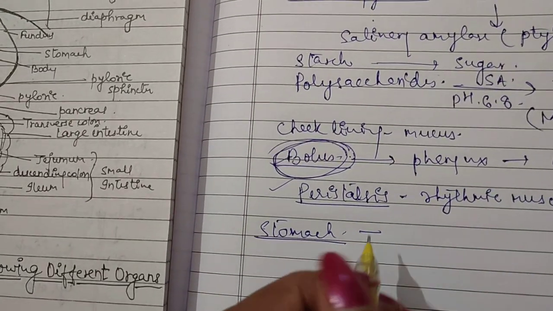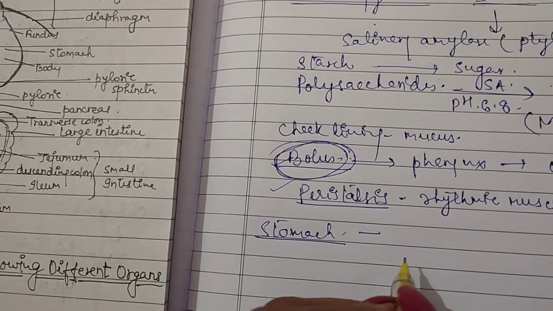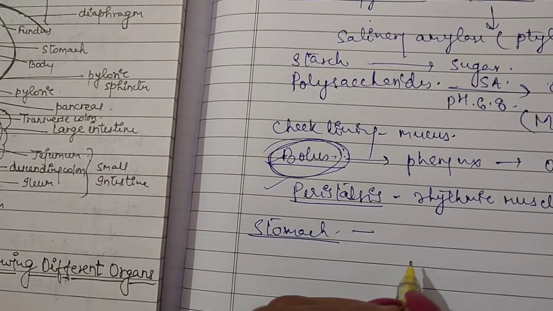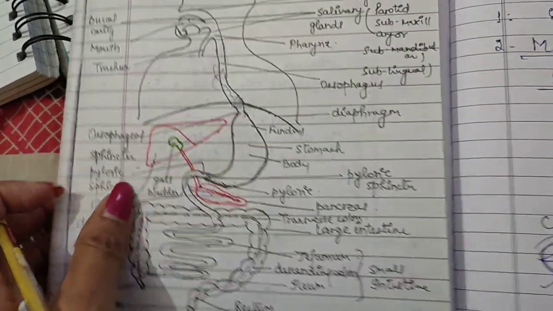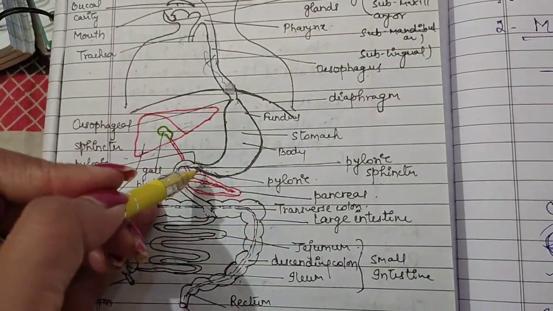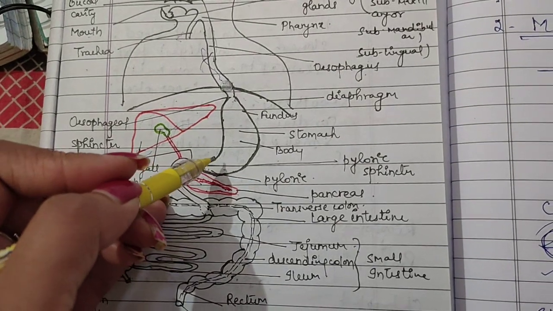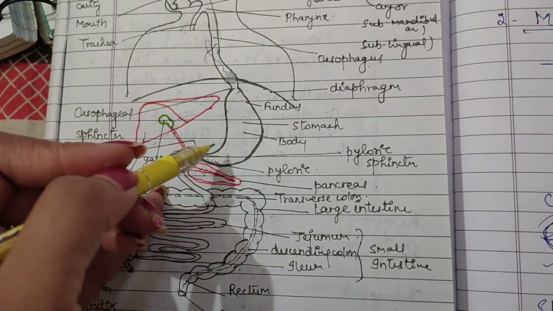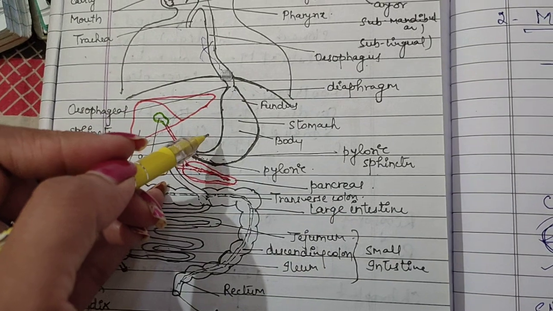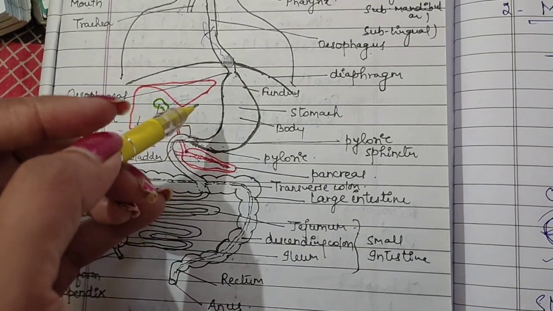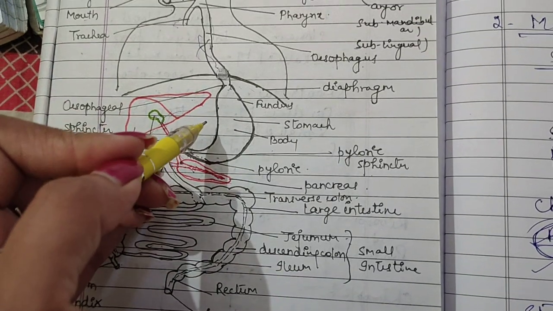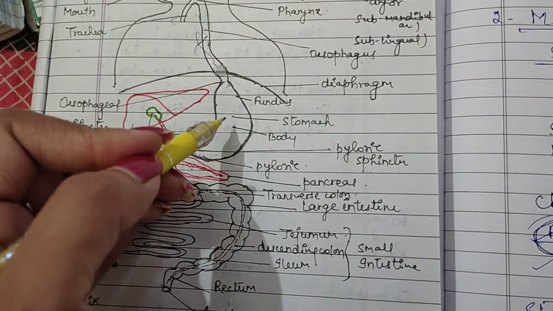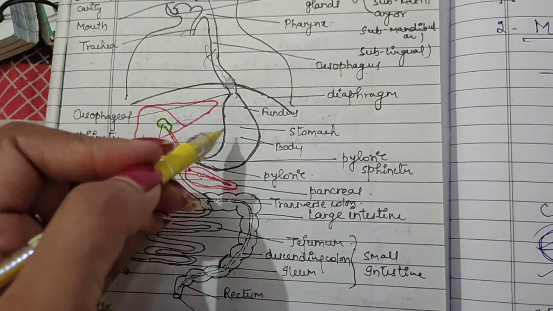So the stomach is located in the upper abdomen, just below the diaphragm. See here, just below the diaphragm. It is a sac-like structure, and the stomach can expand significantly. So what is the function of this? The stomach contracts about 3 times per minute, churning the food.